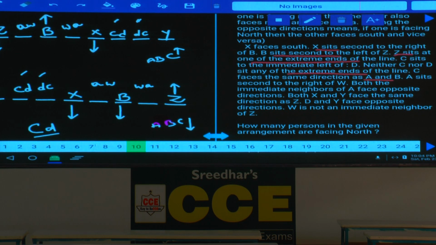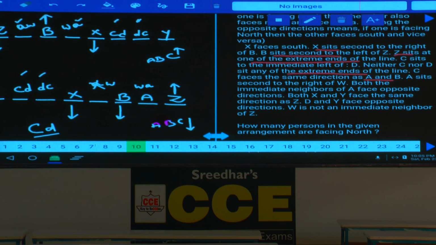A sits second to the right of W, and both the immediate neighbors of A face opposite directions. Immediate neighbors of A facing opposite directions. Now if A is here, then Z and B are opposite. If A is here, then also B and X are opposite. Again there are two possibilities. But yes, here A cannot be at this place. Why? If A is here, X and B are immediate neighbors facing the same direction.